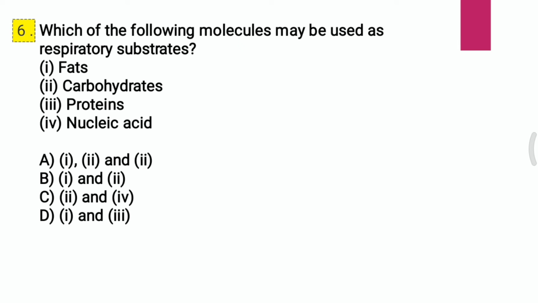Question 6. Which of the following molecules may be used as respiratory substrate? First, fat. Second, carbohydrate. Third, protein. Fourth, nucleic acid. And the options here are A, first, second, and third; B, first and second; C, second and fourth; D, first and third. Which of the following molecules may be used as respiratory substrate? And the correct answer is A, that is first, second, and third.